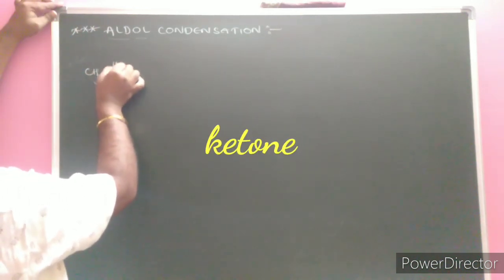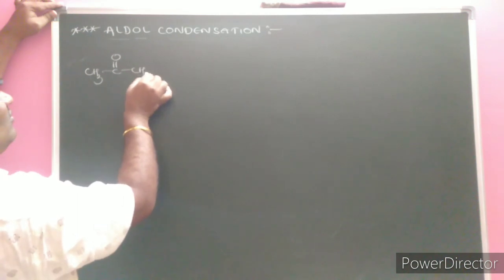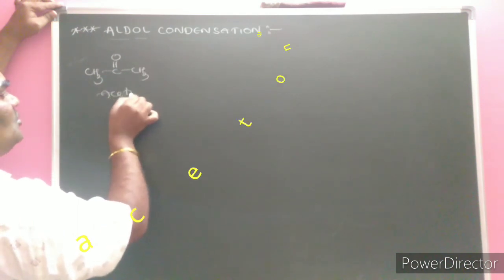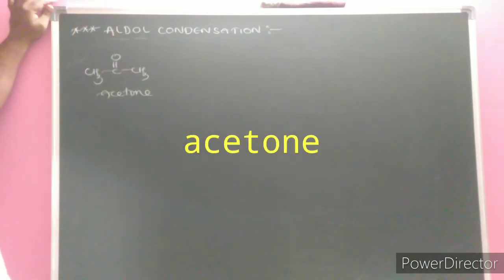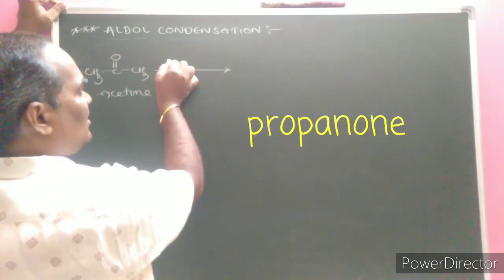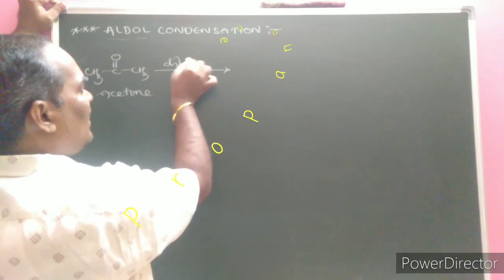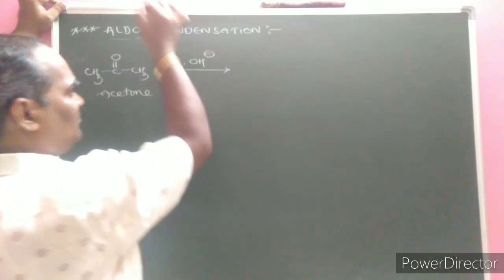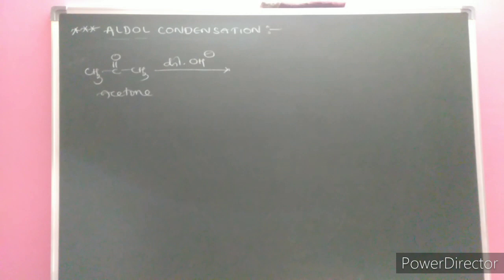CH3 C double bond O CH3. What do we call this one? Acetone, also called 2-propanone. Here, in the presence of dilute OH minus. OH minus means what? Base.